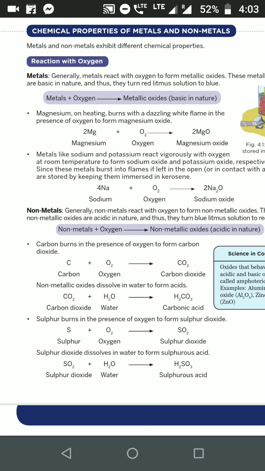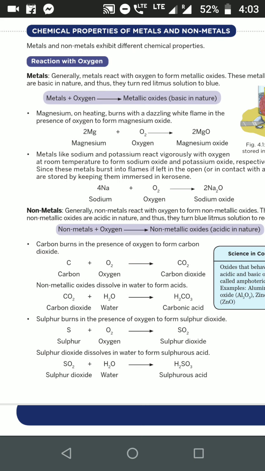Kerosene oil. Next, non-metals. Non-metals react with the oxygen to form non-metal oxides. Metal reacts with the oxygen to form metal oxides. Then non-metal reacts with the oxygen to form non-metal oxides. These non-metal oxides are acidic in nature. Metal oxides are basic in nature. Non-metal oxides are acidic in nature.